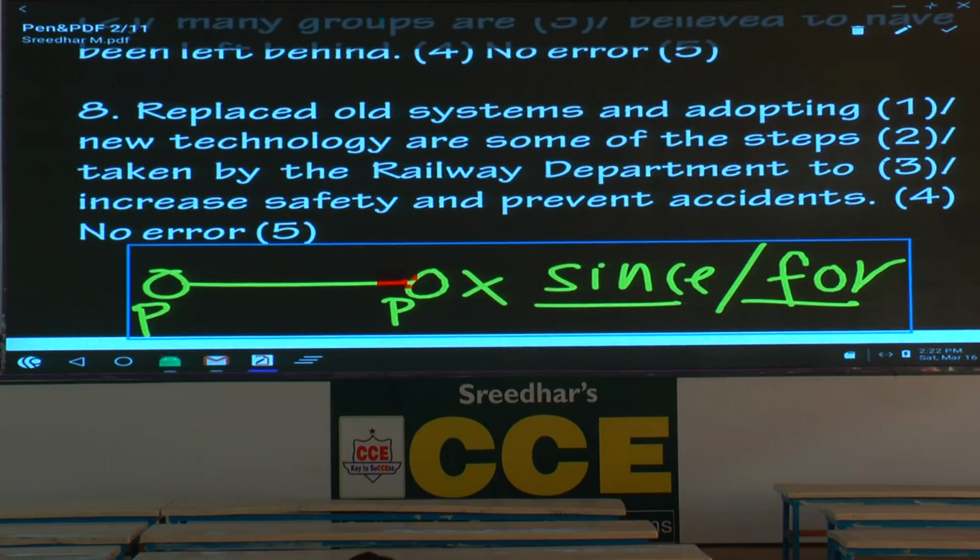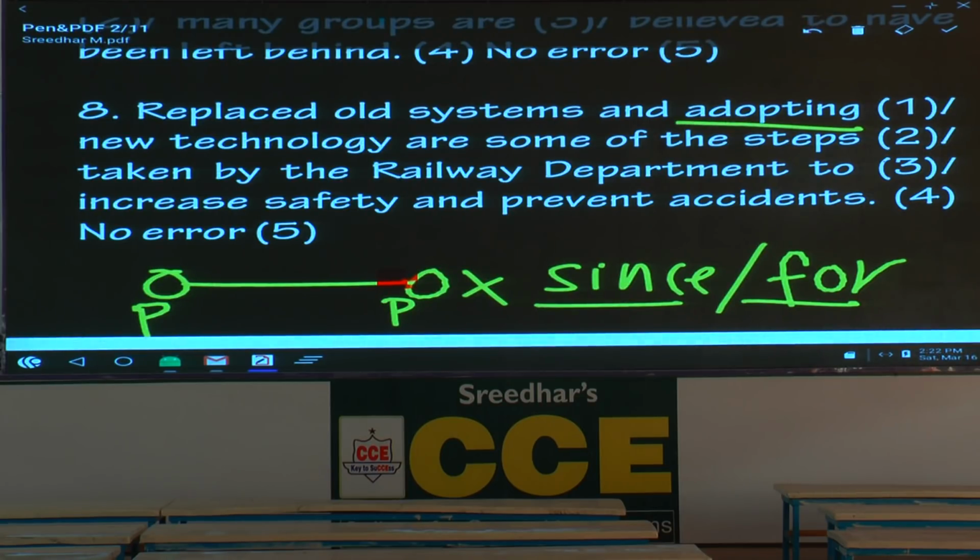Question number 8. Please put a star mark on this one. Replaced old systems and adopting new technology. Please allow me to read. I appreciate your enthusiasm. This particular sentence. Replaced old systems and adopting new technology are some of the steps taken by the railway department to increase safety and prevent accidents. Now you respond, where is the error? Which part?